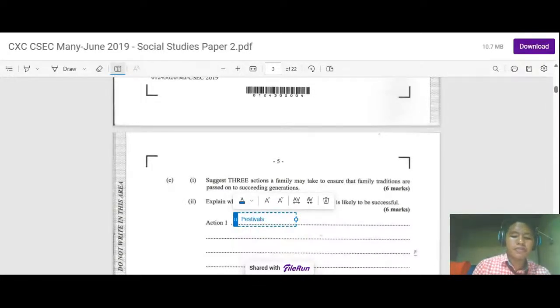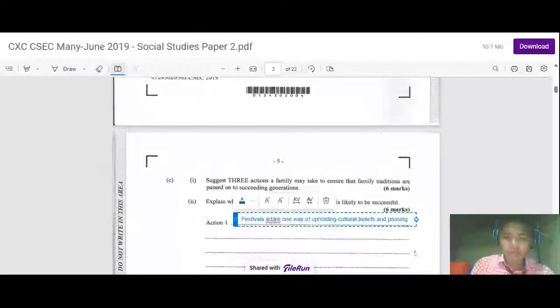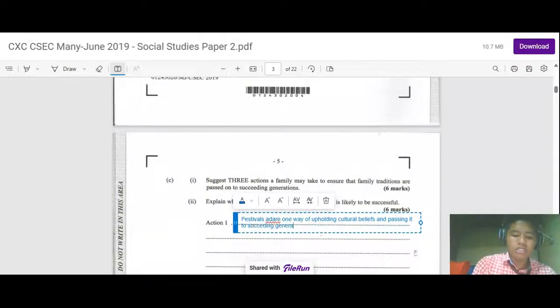So festivals are one way of upholding cultural beliefs and passing it to succeeding generations. So that's one way we could do it. Generally speaking, that is one action that could be taken.